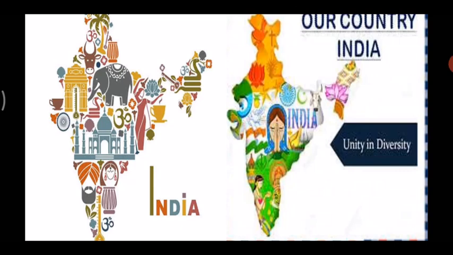So today we will begin with a chapter in EVS Part 1. The name of the chapter is Getting to Know India. Let us see what we are going to learn in this lesson. We will be learning about the geographical features of India, that is, the various rivers, plateaus, mountains, then the physical division in India. All these things we will be learning in this lesson.